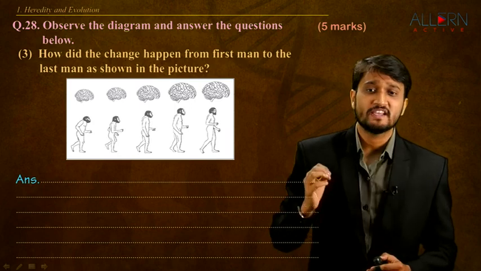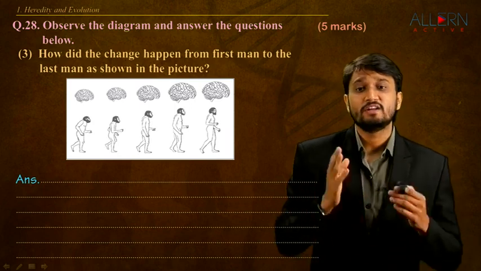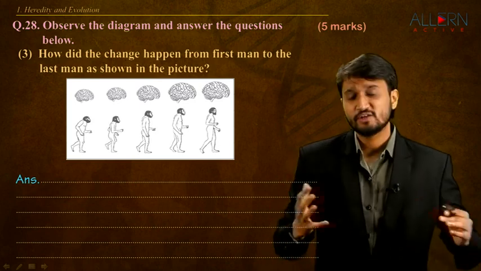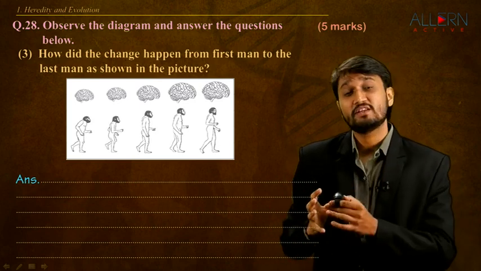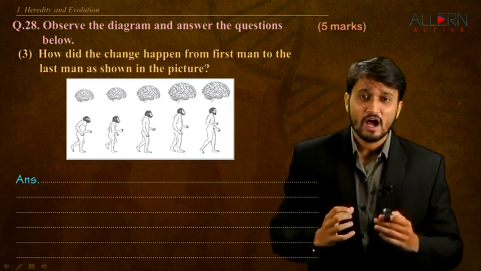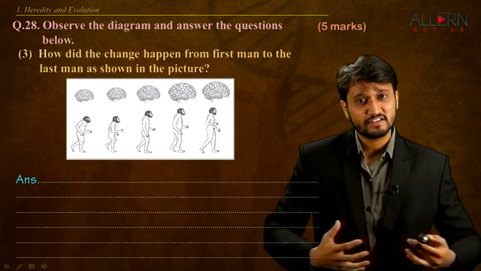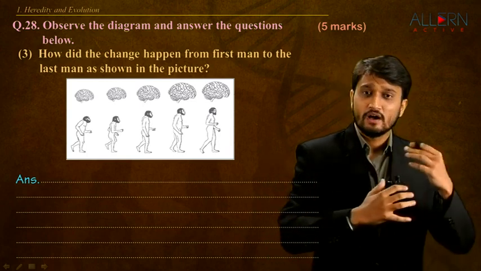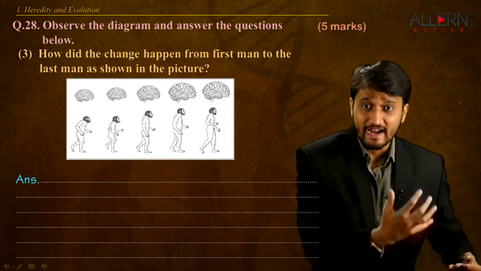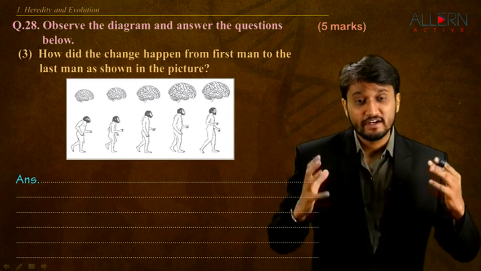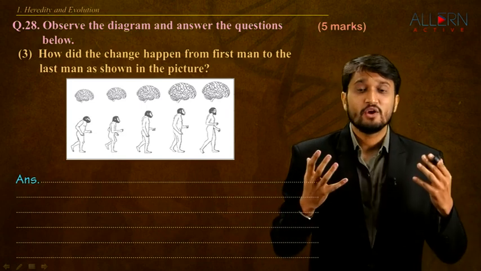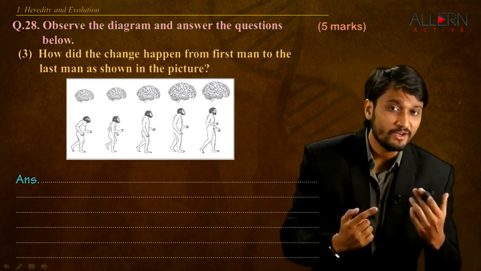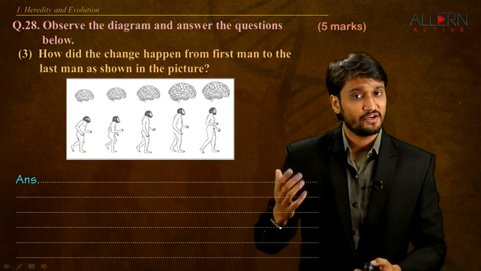How did the changes happen from the first man to the last man as shown in the picture? Now obviously these changes were very gradual. They do not happen overnight. They happened over thousands of years of evolution. Our human ancestors started taking up different tasks, like making fire, agriculture, rearing cattle, and all these activities needed a lot of coordination between not only our own body, but between different human beings. We needed to communicate, for which our brain size started to develop.